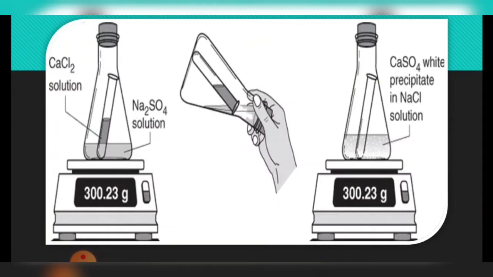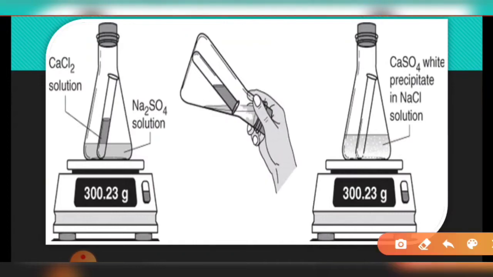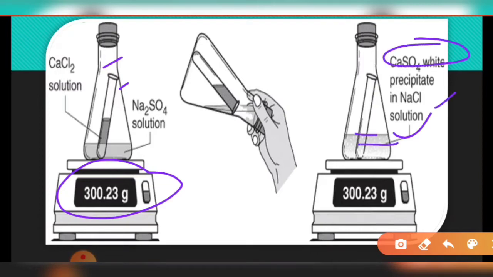We can confirm it through experimental evidence. In this experiment, they took CaCl2 solution and Na2SO4 solution in different test tubes and a flask, and they weighed them along with both the test tubes and the flask. Then they mixed them. A chemical reaction will occur, and after the reaction the precipitate will be there: white CaSO4 precipitate will be formed in the NaCl solution.